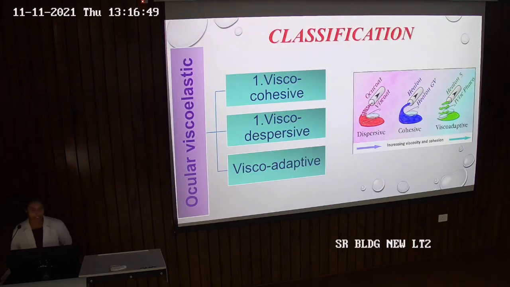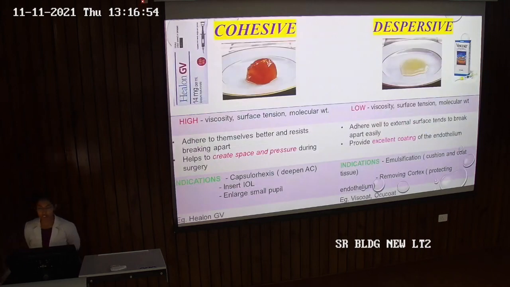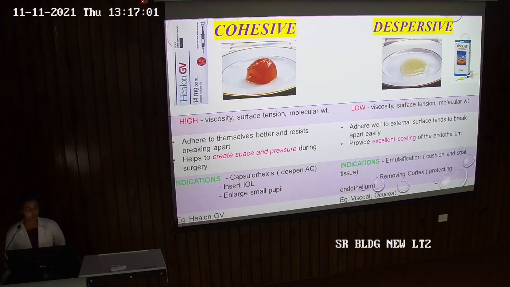These are classified in three categories: visco-cohesive, visco-dispersive, and visco-adaptive. Now, visco-cohesive and dispersive. Visco-cohesives have high viscosity, surface tension, and molecular weight. Due to these three properties, they adhere to themselves better and resist breaking apart, which helps to create space and pressure during surgery. In contrast, visco-dispersives have low viscosity, surface tension, and molecular weight. So they adhere well to external surfaces and tend to break apart easily. This property allows an excellent coating of the endothelium.